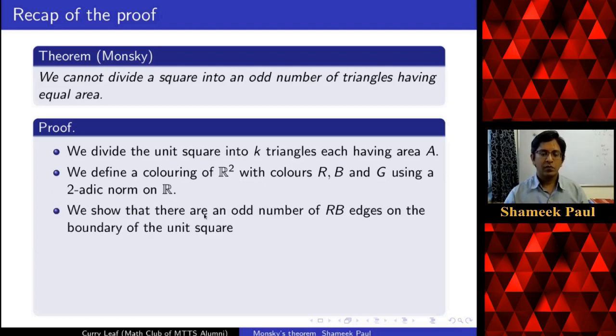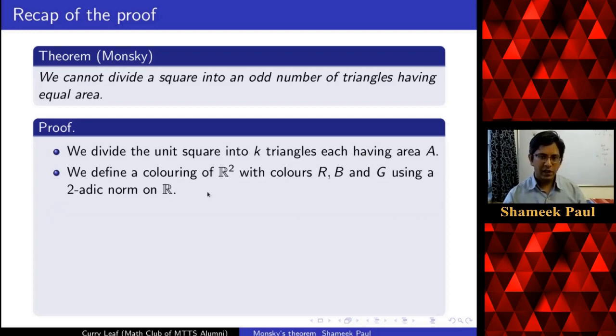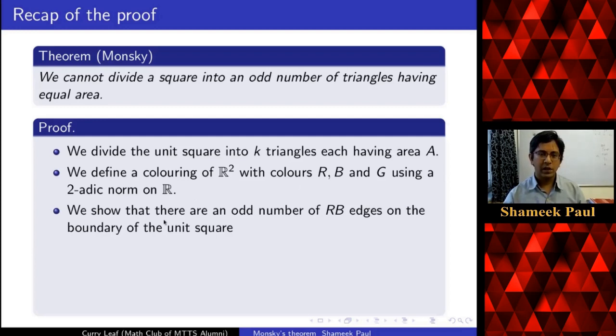The next step is you want to show that there is a rainbow triangle. For that, you show that there are an odd number of red-blue edges on the boundary of the unit square. And this proof is again verbatim the same as you did it for the two-adic norm on rational numbers.